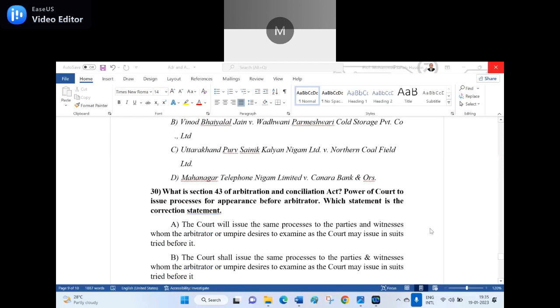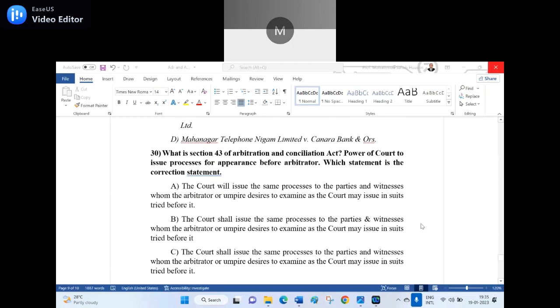Okay, 30th question. What is Section 43 of the Arbitration and Conciliation Act? Power of the court to issue process for appearance before the arbitrator. Which statement is the correct statement? A. The court will issue the same process to the parties and witnesses whom the arbitrator or umpire desire to examine, the court may issue in suits tried before it.